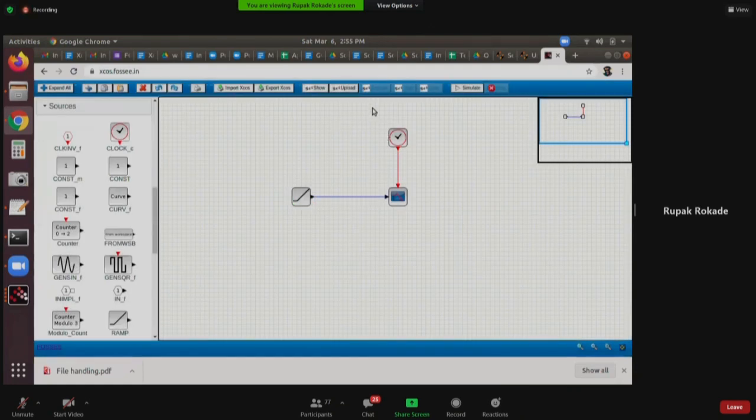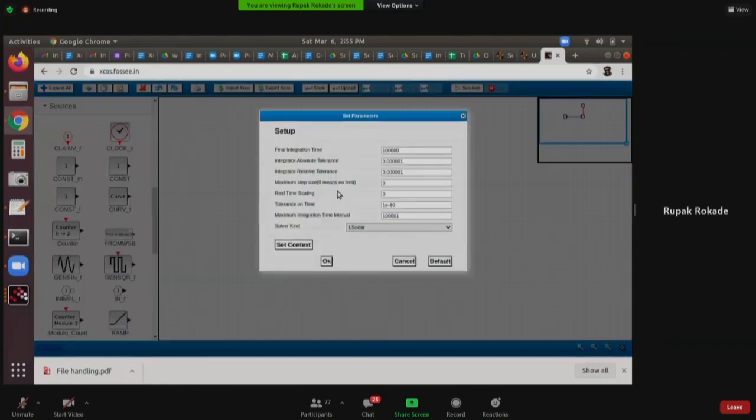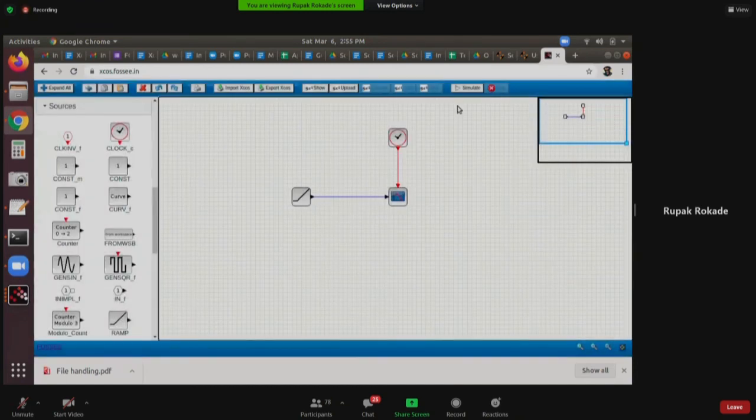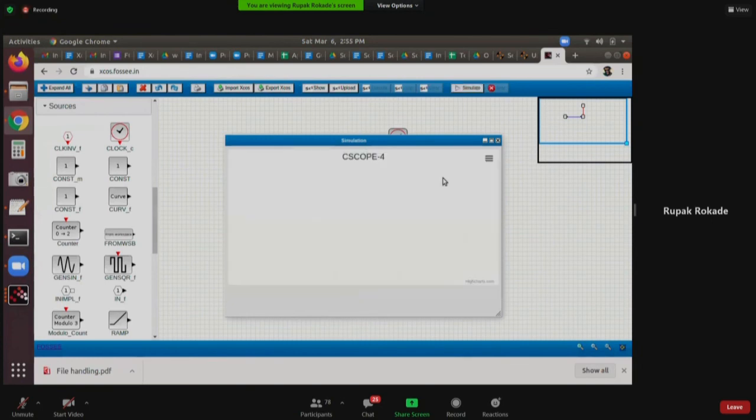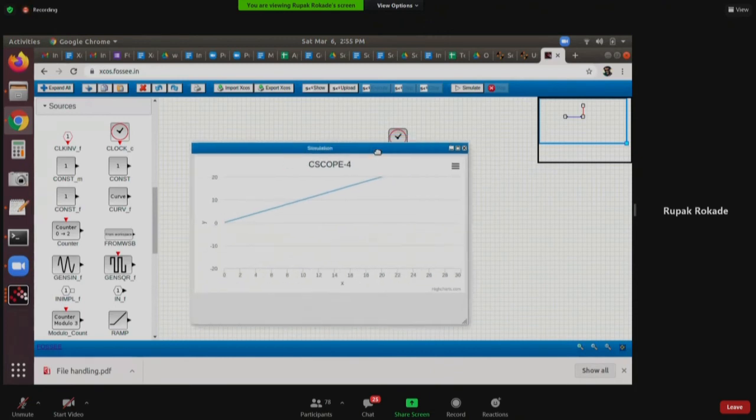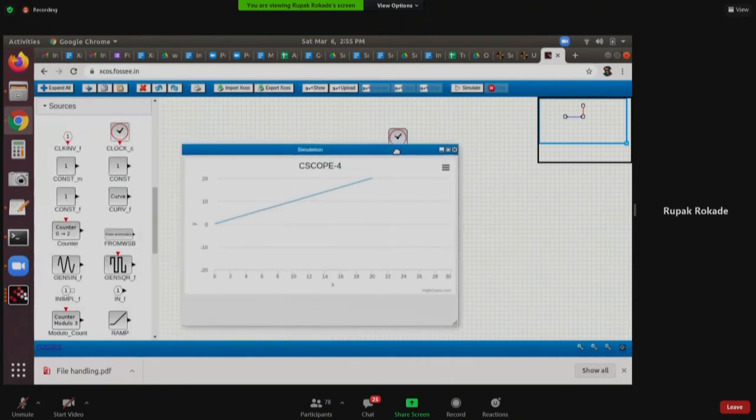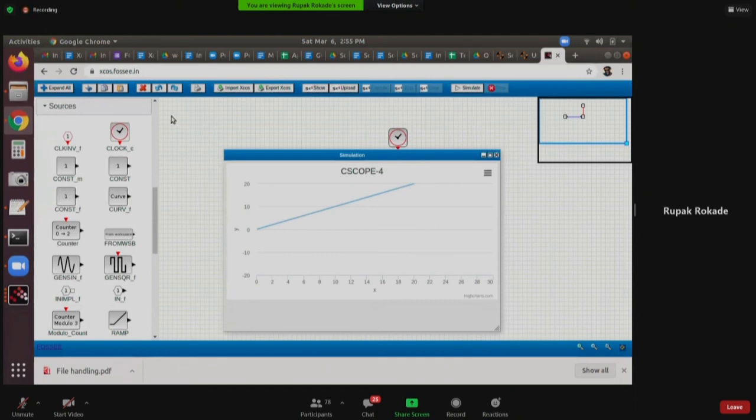In setup, the setup menu is here. I will change the final integration time to 30 because I don't want to run it forever. And I will simulate. Let's see if it works. It works. Okay, so we have XCOS facility over the web. You can always go ahead and explore it: xcos.fossee.in.